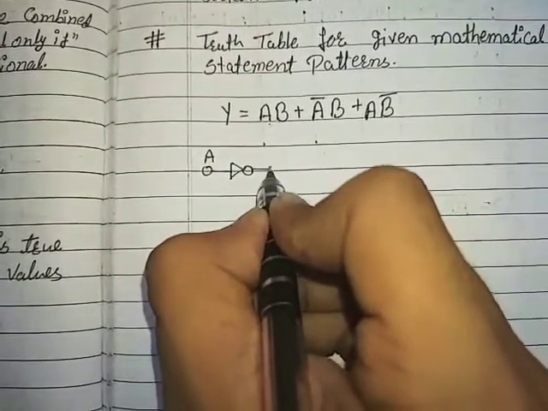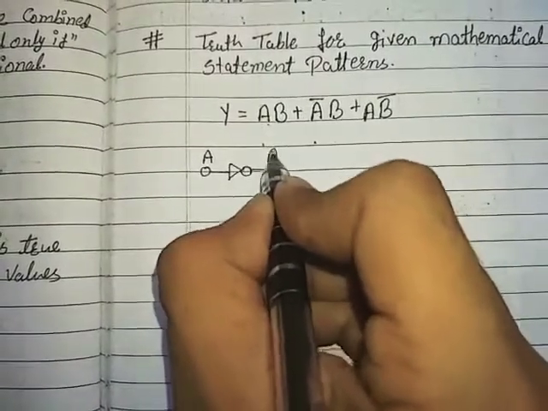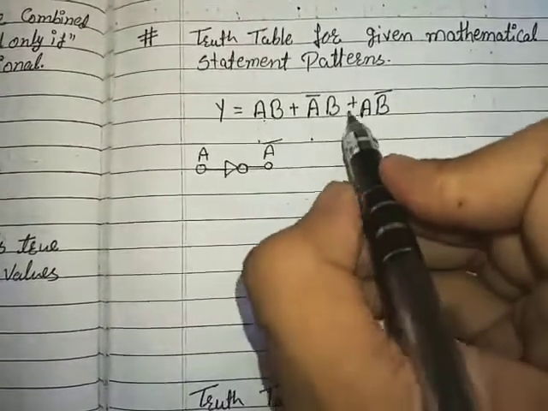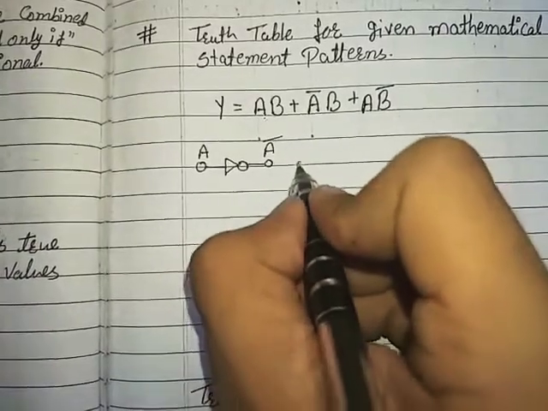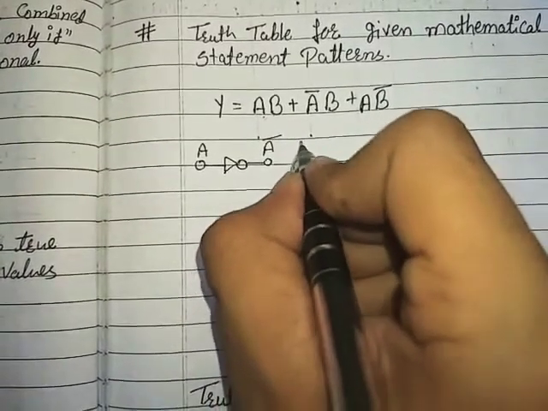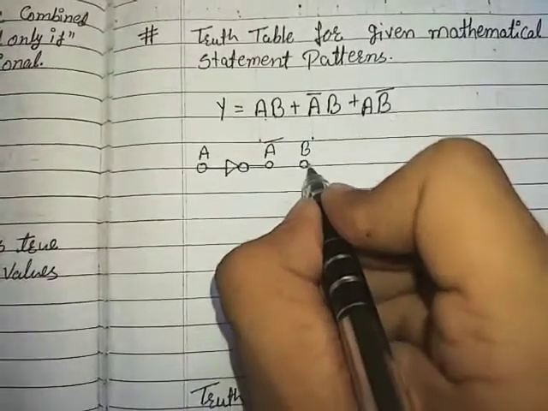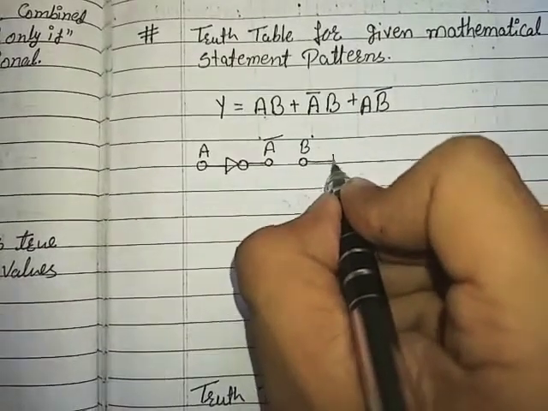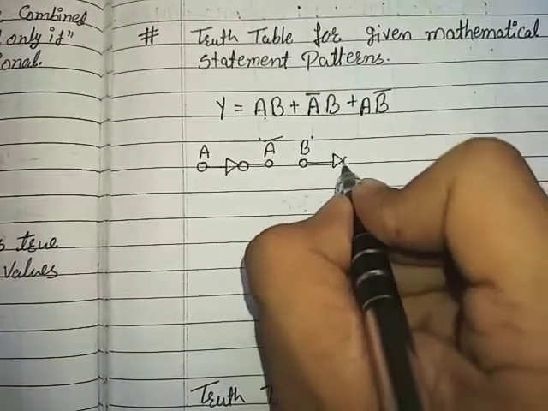I will get a bar. Then I require b bar as well, so I will take b. I will pass it through a NOT gate. I will get